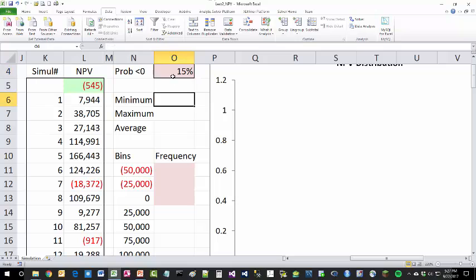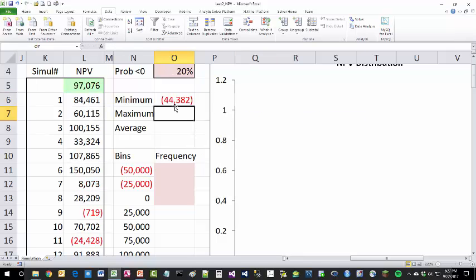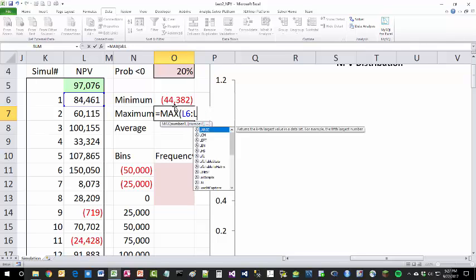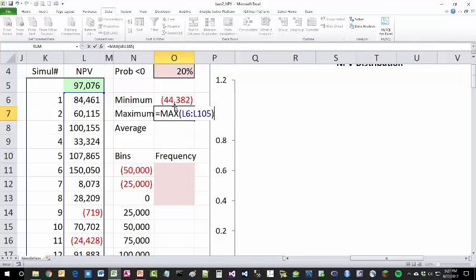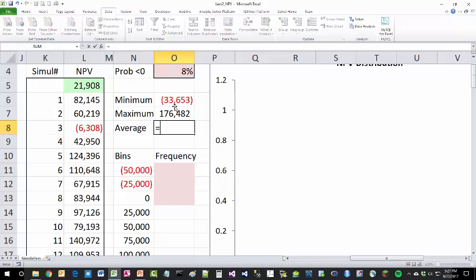Okay, the min of the same range, L6 through L105, has to be a negative number, otherwise there's really no need for a model if all the NPVs are positive. And then the maximum should be a relatively large positive number, L105, with the average obviously in between, right?